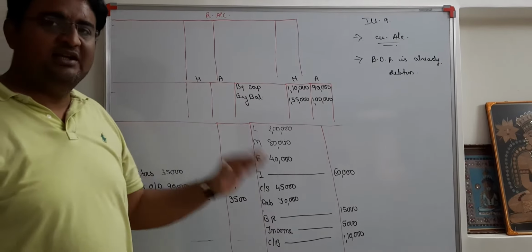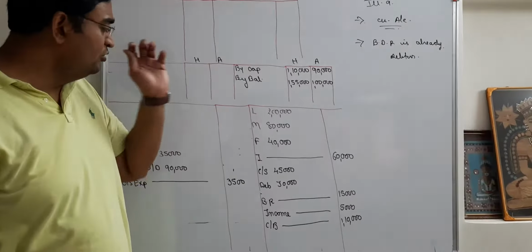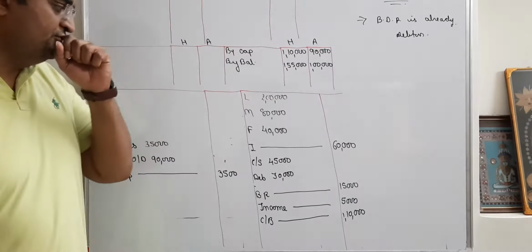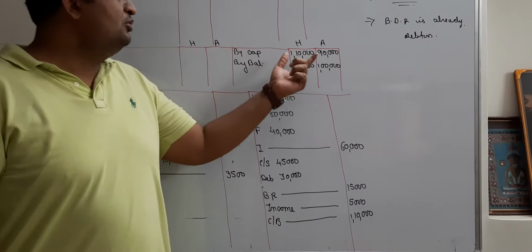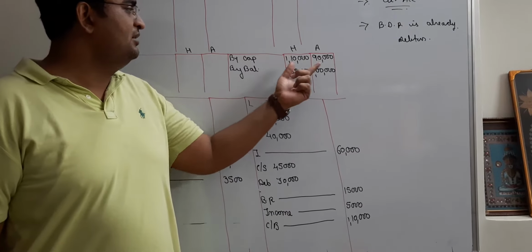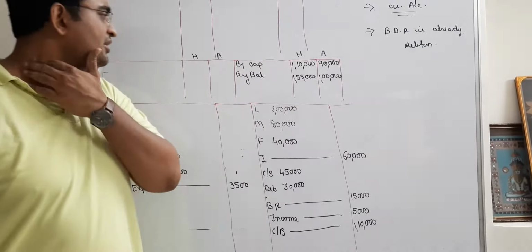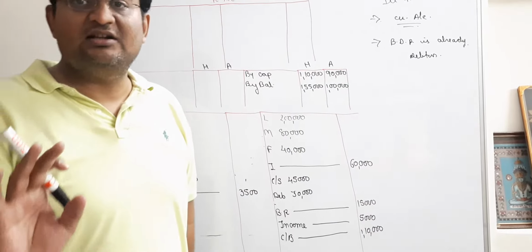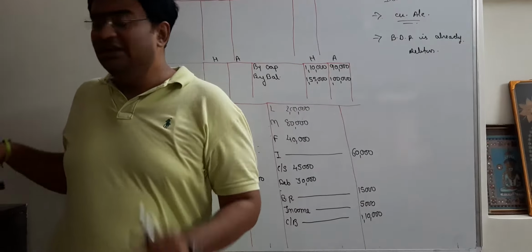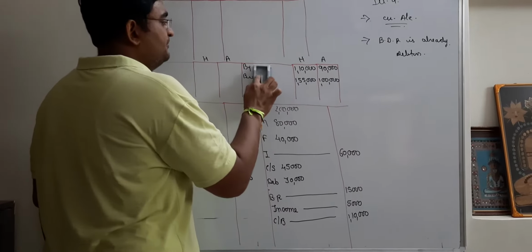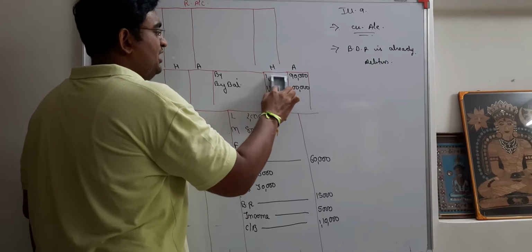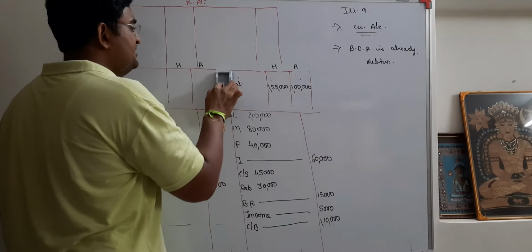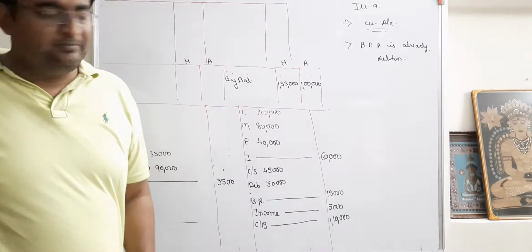For your convenience, what we need to do, first of all, whatever is given on the assets side, I have written on assets. Then there were two things. One was capital, and another one was current account. So instead of current account, I have written balance. Before proceeding with adjustment, we need to cancel this capital account. Students, try to pay attention to what I am doing here. There is no need to write capital, right?